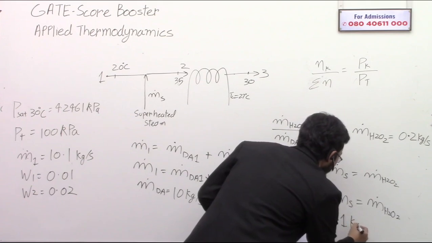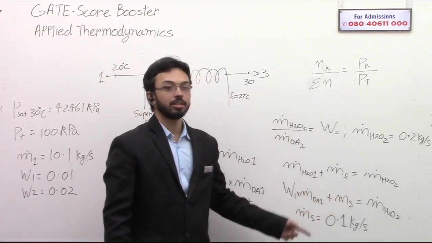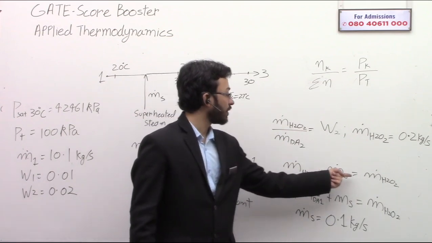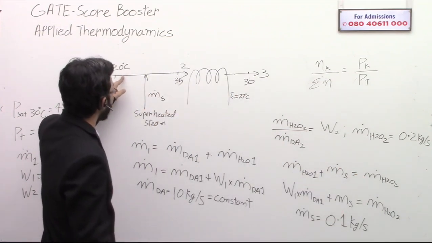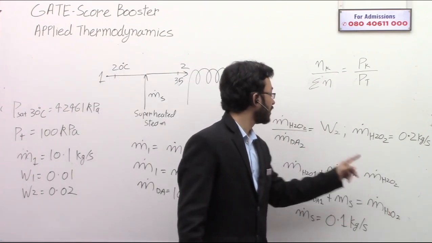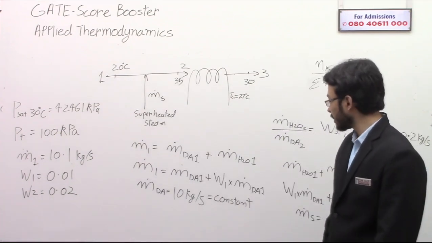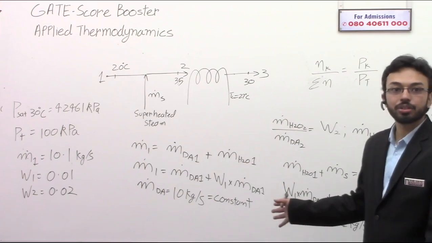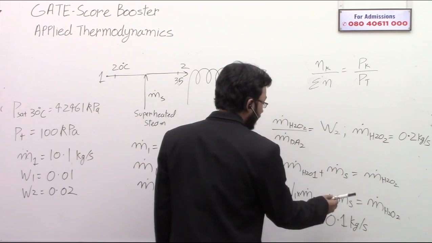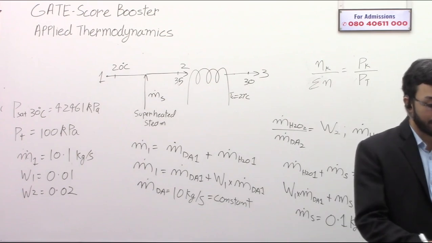This is 0.1 kg per second. This equation is basically the conservation of mass of water. The mass of water coming from here plus the mass of water vapor coming from here is equal to the mass of water vapor at point 2. Okay? Understood this part? So we have the mass flow rate of the superheated steam as 0.1 kg per second. This was the first part of your answer.